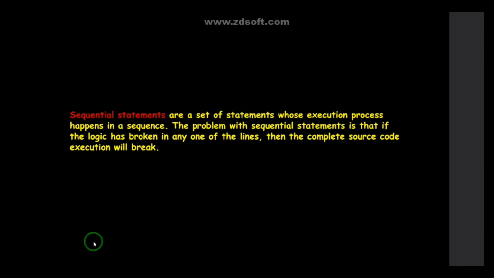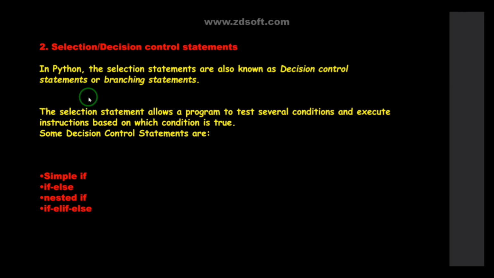Yes, the second one is the selection or decision control statement. You can call them selection control statements or decision control statements. In Python, the selection statements are also known as decision control statements or branching statements. The selection statements allow a program to test several conditions and execute instructions based on which condition is true.